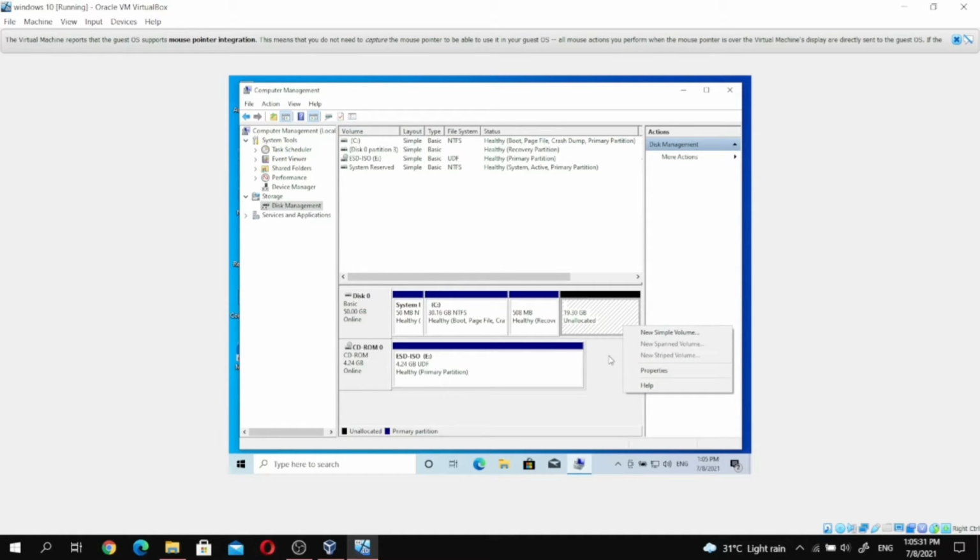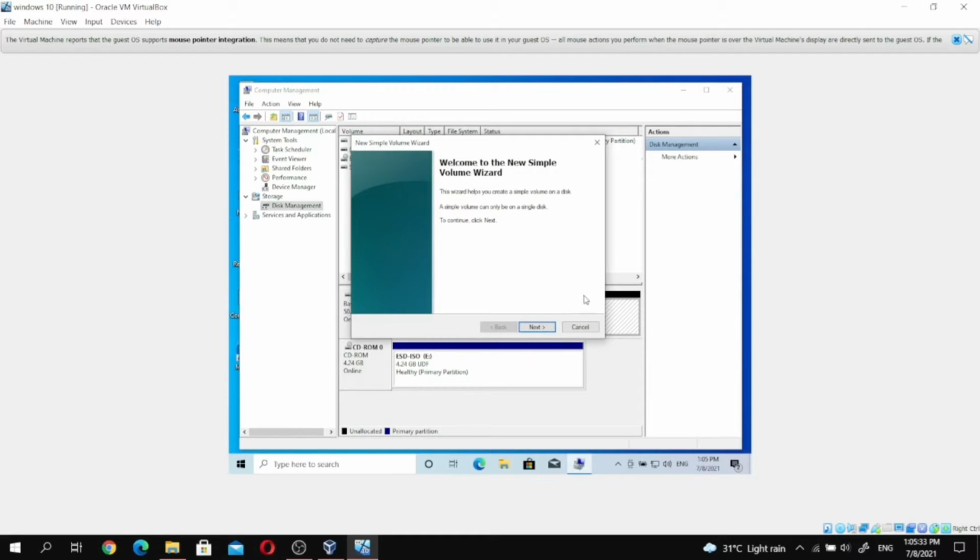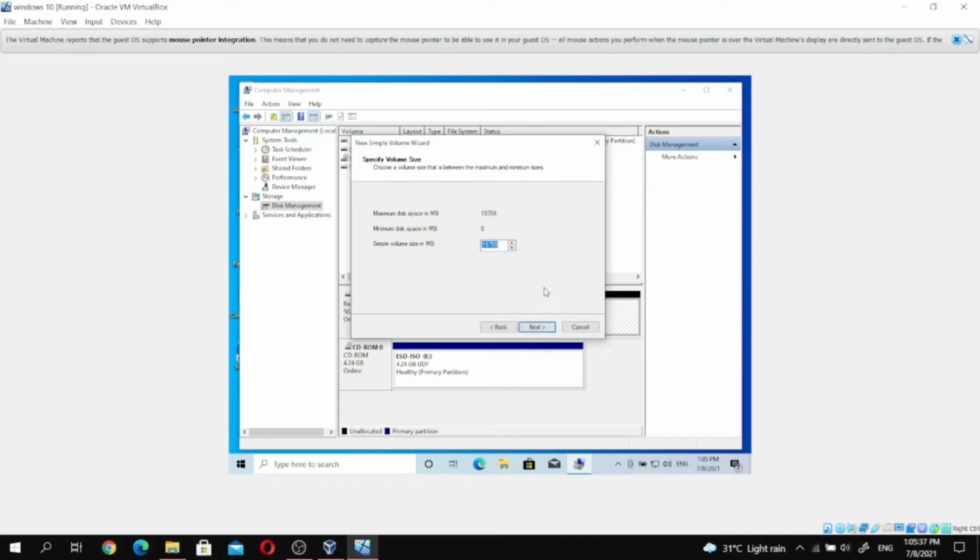Then right click and choose new simple volume, and then we click next. Then there is maximum disk space, minimum disk space, simple volume size. So we click next.